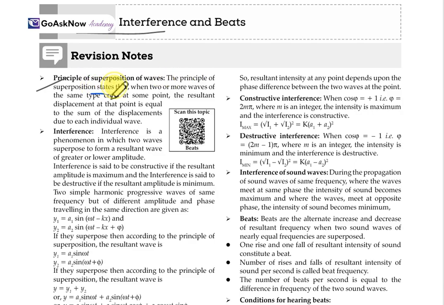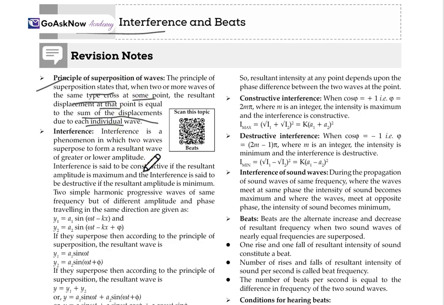The principle of superposition states that when two or more waves of the same type cross at the same point, the resultant displacement at that point is equal to the sum of the displacements due to each individual wave. This is what the principle of superposition of waves means.